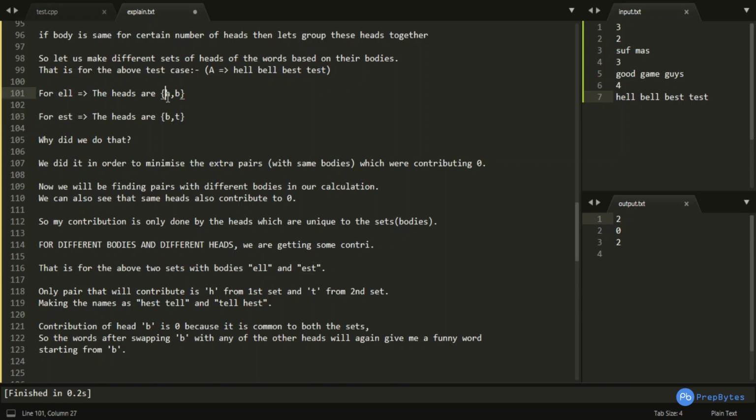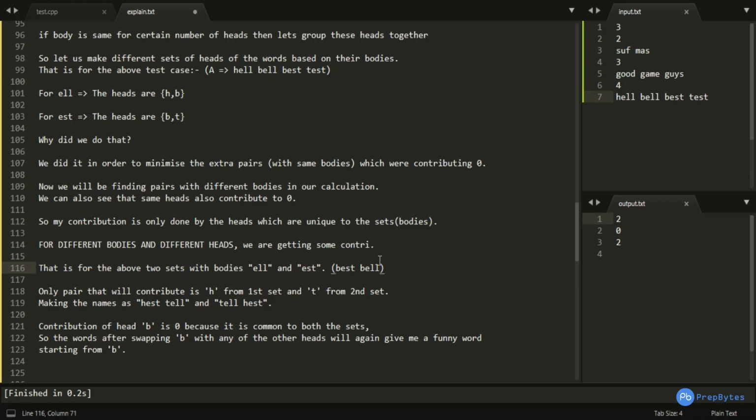The only pair that is contributing is HEST and TEL, because B over here has the same head. So basically we will have to remove this particular comparison, BEL and BEST, or BEST and BEL.